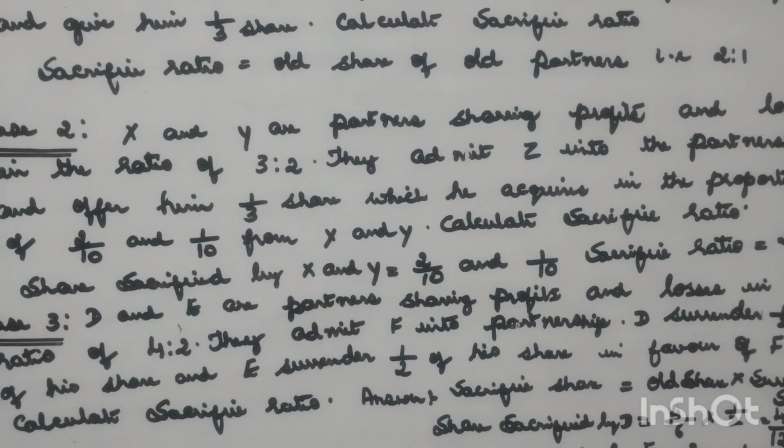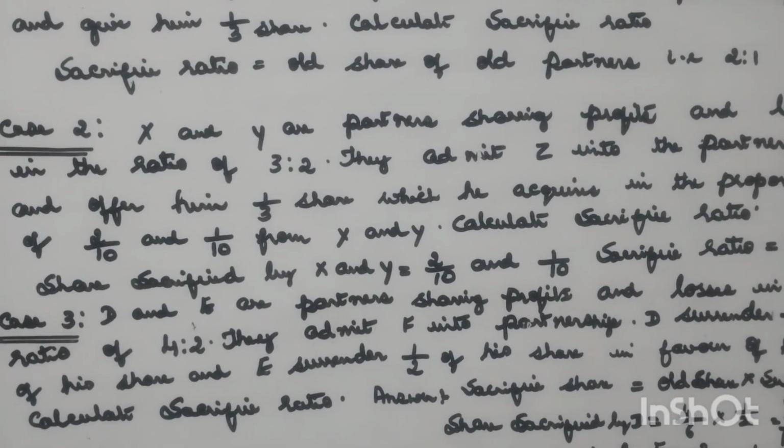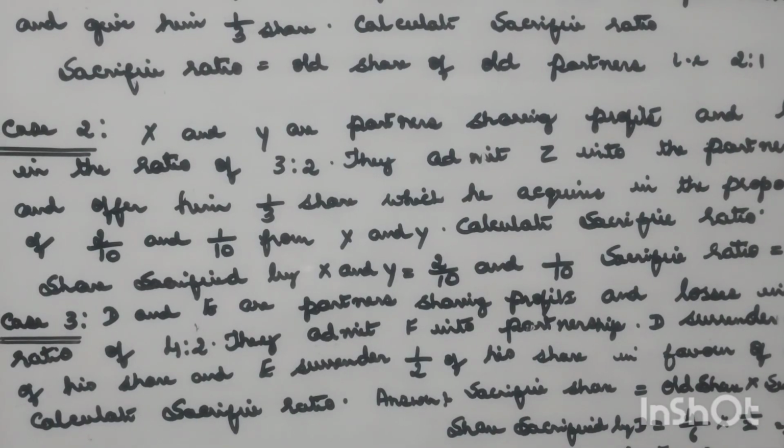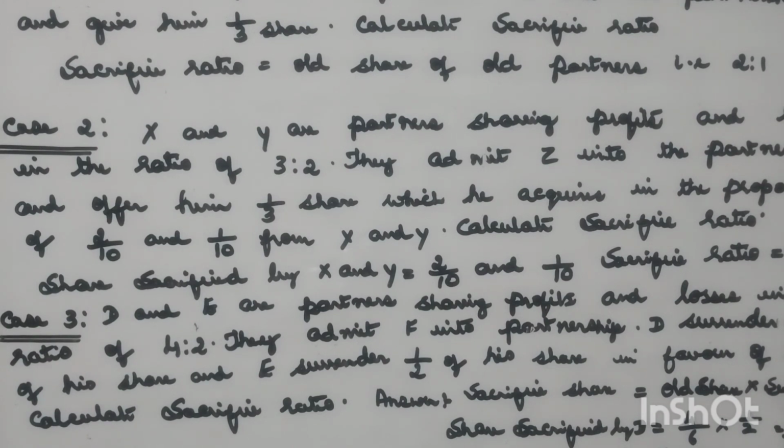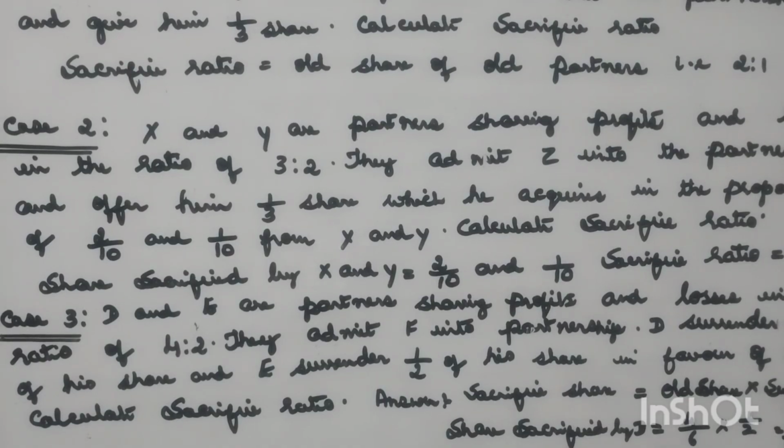X and Y are the partners sharing profits and losses in the ratio of 3:2. They admit Z into the partnership and offer him 1/3 share, which he acquires in the proportion of 2/10 and 1/10 from X and Y. Calculate sacrifice ratio.